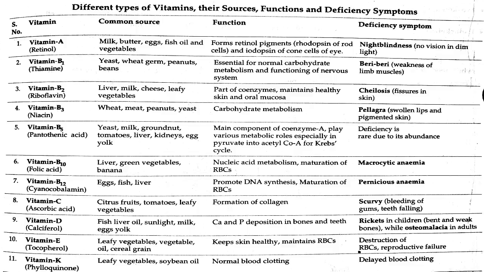Eleventh one, vitamin K, phylloquinone. Common sources are leafy vegetables, soybean oil. Its function is normal blood clotting. Deficiency of vitamin K gives delayed blood clotting.